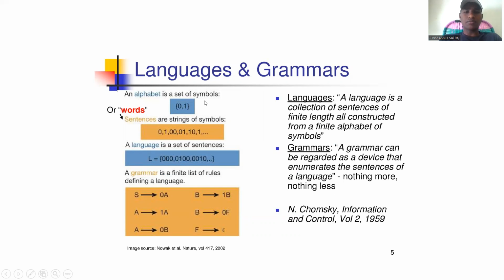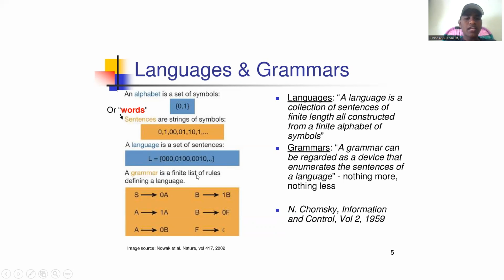An alphabet is a set of symbols. Here we can see 0 and 1 are the alphabet symbols. Sentences are strings of symbols. Here we can see there are many strings: 0 is one string, 1 is one string, 00 is one string, 01 is one string, 10 is one string, and so on. A language is a set of sentences, meaning a language consists of a set of strings. This set of strings is called the language.